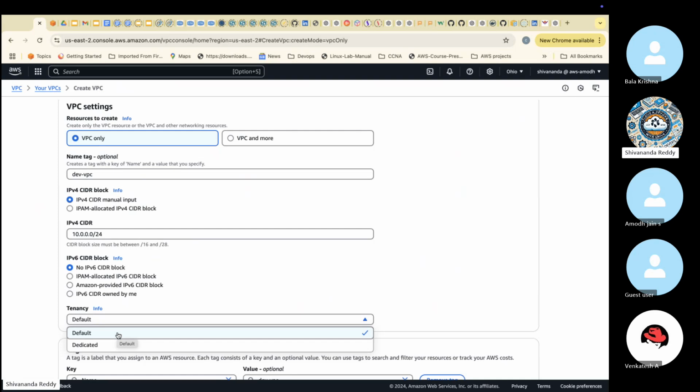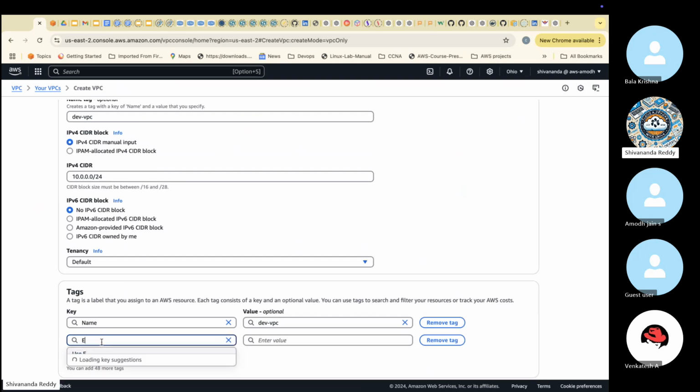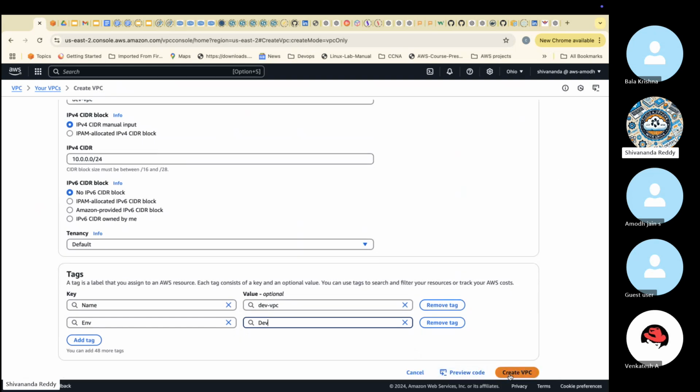But dedicated is very costly, so we'll go for default only. Then the tag we added is name dev VPC, and for env we can put dev.